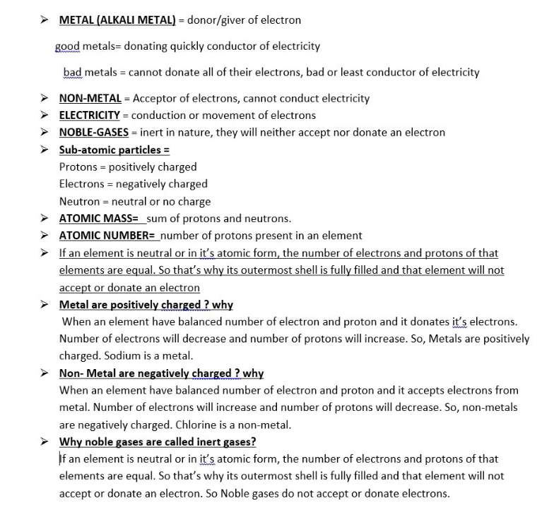Non-metals are negatively charged. Why are they? Because when an element has a balanced number of electrons and protons in its neutral form, and since a non-metal has the ability to accept electrons, the number of electrons rises relative to protons. That is why non-metals are negatively charged. Due to their negative charge, they accept electrons.